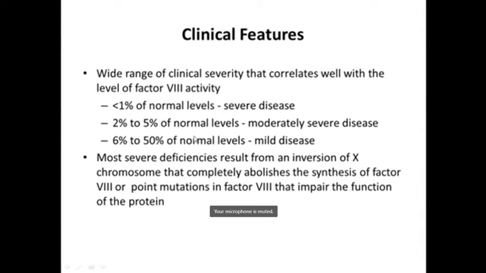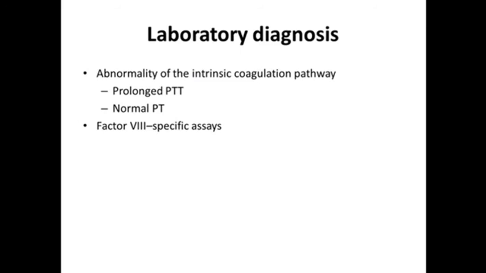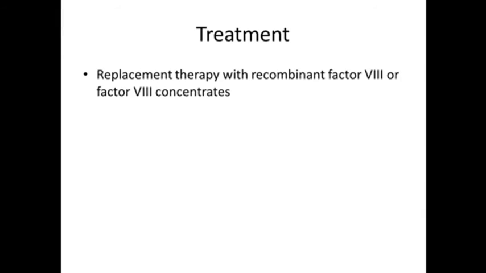So specific assays can be done to detect factor VIII in the blood. And what is the treatment of hemophilia A? Because there is deficiency of factor VIII, replacement therapy with recombinant factor VIII can be given, or factor VIII concentrates are given to these patients.